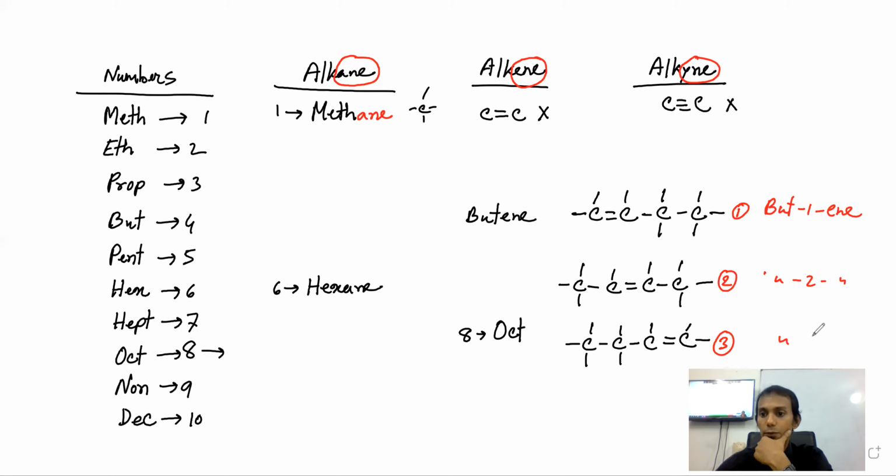Okay, very good. So this one is but-1-ene, she's saying again. Means this 1 and 3 is basically the same thing, right? 2 is different. So where is the position of your double bond that you need to mark? And when we count the position, or when we number carbons in order to find the position, then we always start from the carbon from where, if we start, we can reach the double bond.